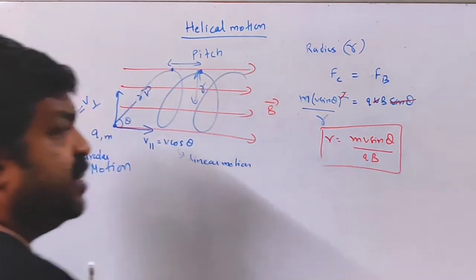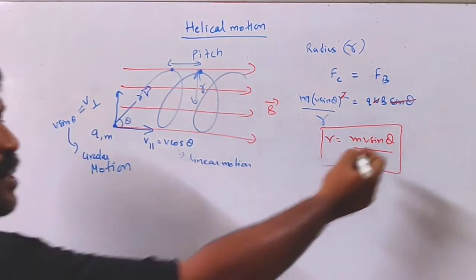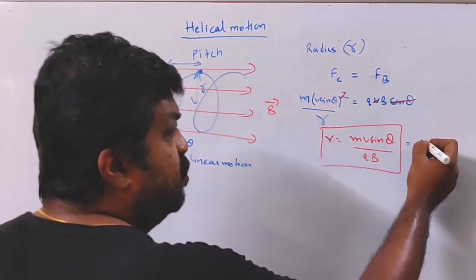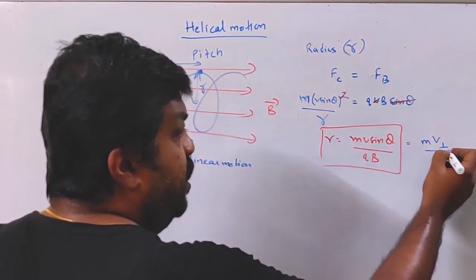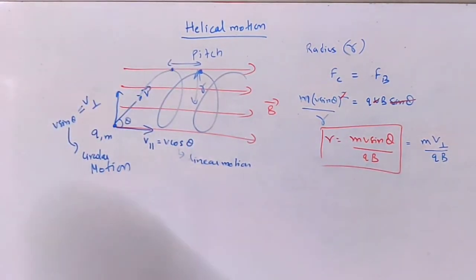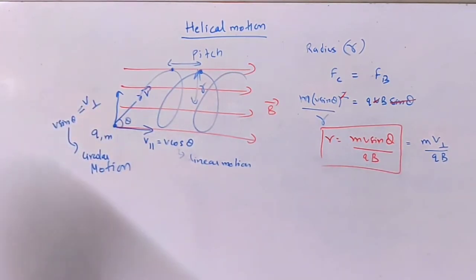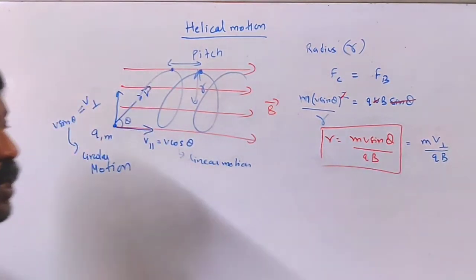Earlier we had MV by QB, but that V is replaced by V sin theta. So I can also write this as R equal to M V perpendicular by QB, where V perpendicular is the component of velocity perpendicular to the magnetic field. This is the expression for radius.